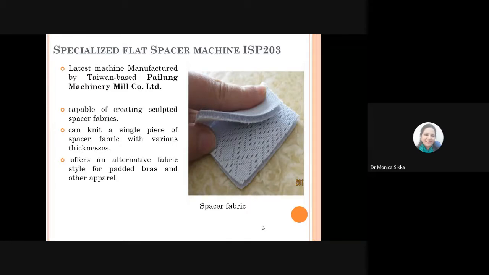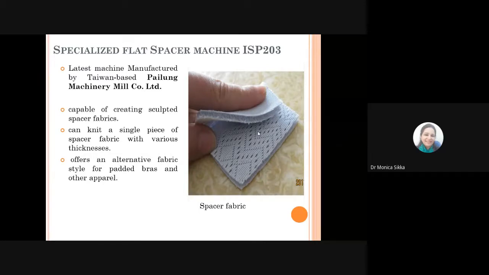Normally we know a spacer fabric is a two-layered structure which has interconnected yarns in between. You can see them here also. This is the top layer, this is the bottom layer, and you have these interconnecting yarns. The basic characteristic is a high amount of compressibility, softness, and breathability of the fabric produced from these techniques.